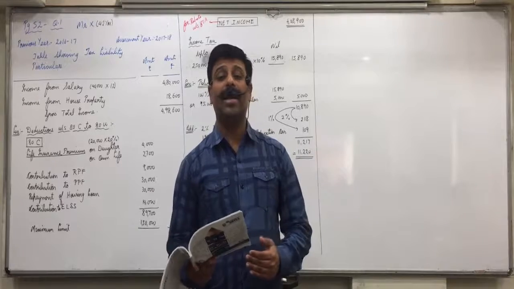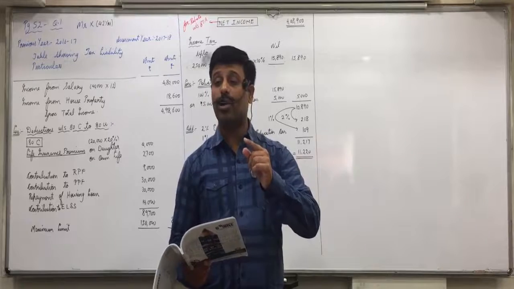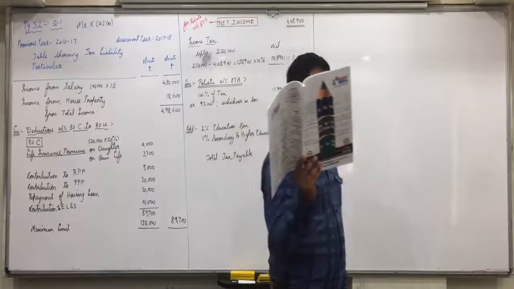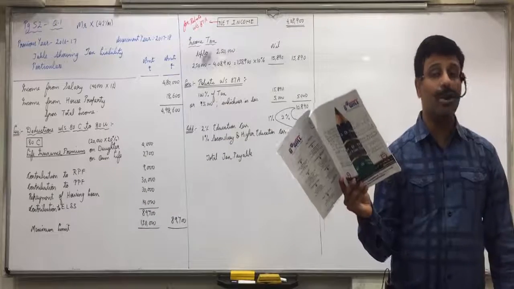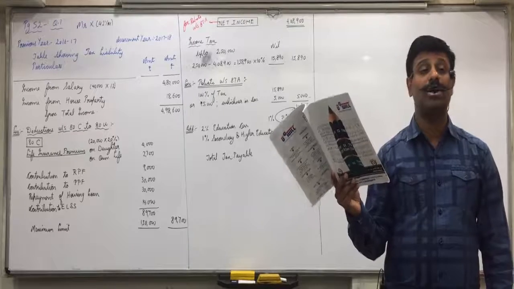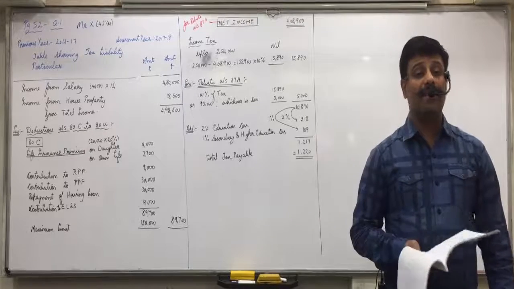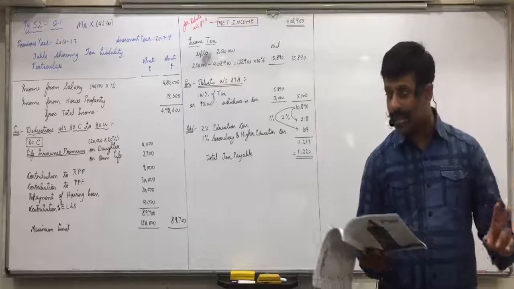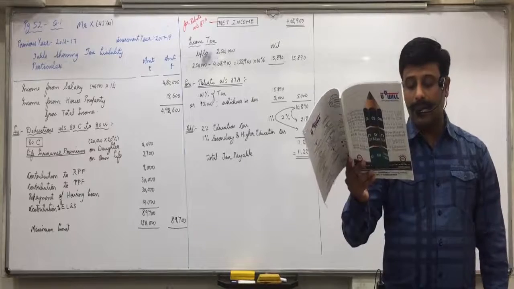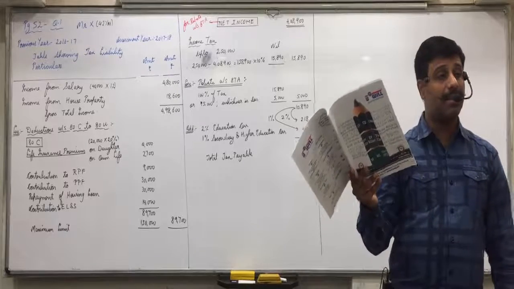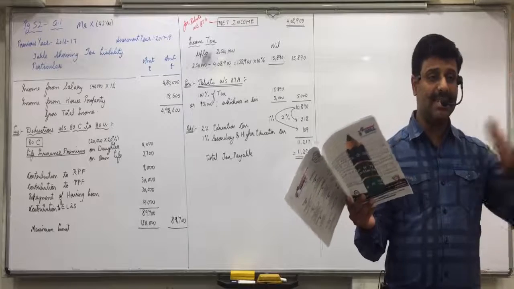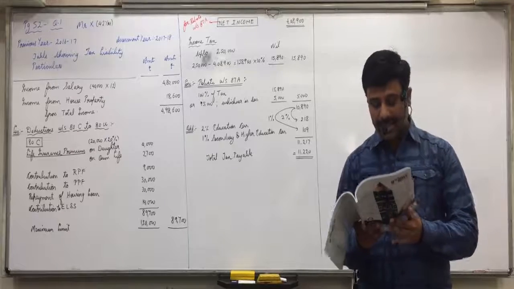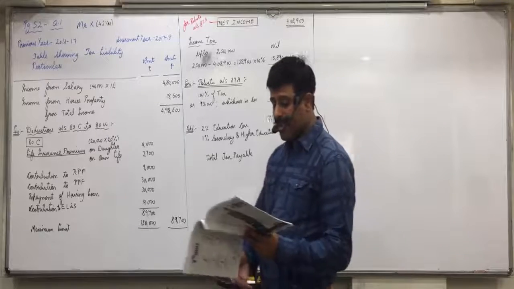Now we'll read them. If they are eligible, you'll put a tick on the amount. If they are not, you'll put a cross. Whatever comes in the column of medical insurance premium will qualify for 80D and life insurance premium for 80C. First, I am reading the whole question from the life insurance premium point of view, otherwise you get mixed up with the two deductions. So, insured person: taxpayer, spouse and children. So in 80C self, spouse, children are included. For Mr. X 15,000, put a tick, it will be allowed.